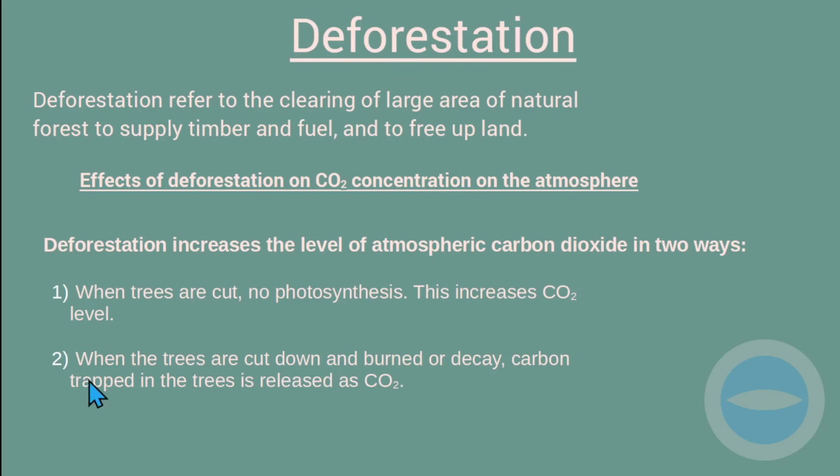These are the two ways in which deforestation affects the concentration of carbon dioxide in the atmosphere. So hopefully you are writing some notes. These are the notes. You can write them down so you can read them when you are going to write the examination.